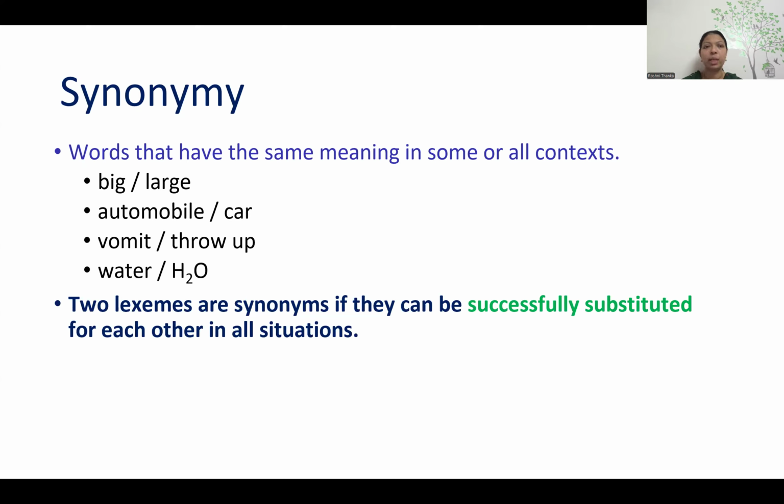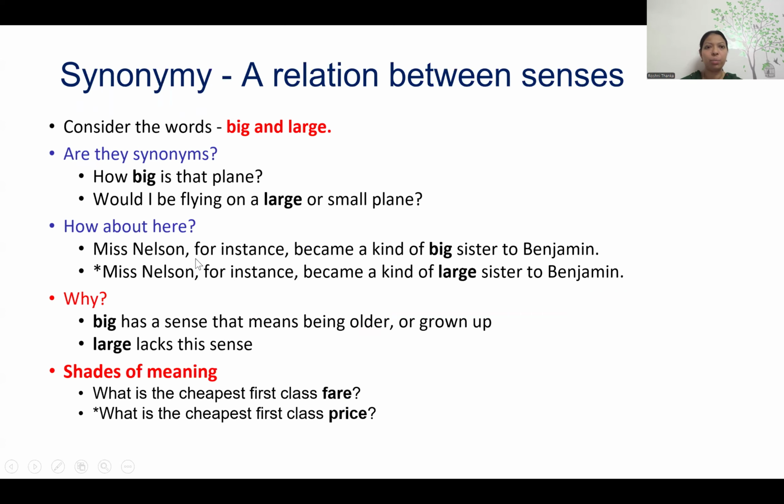In some contexts we can interchange both words. The place where we use big, I can even use large in some contexts. Automobile and car, in some contexts I can use interchangeably. Water, or I can interchangeably use H2O. So words having the same meaning in some or all contexts, which I can use interchangeably, are called synonymy. There are many examples of synonymy. You can go through them.